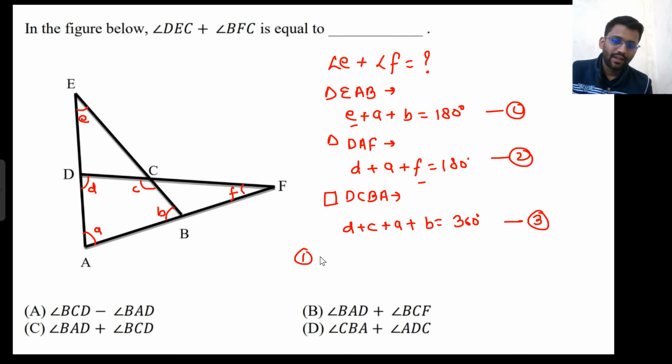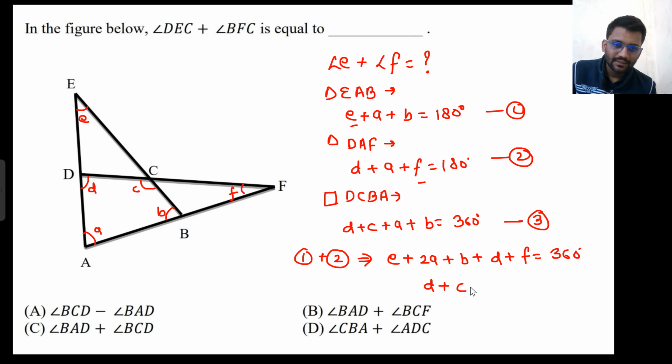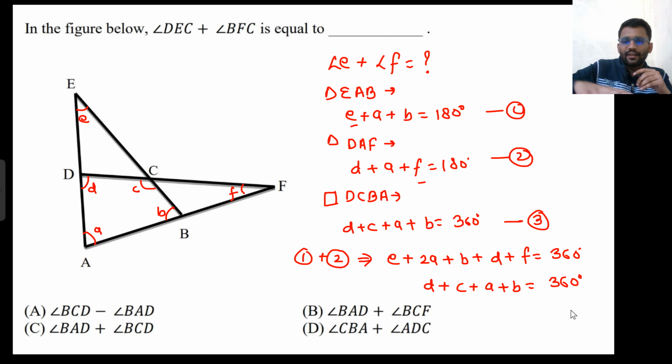Then you should add equations 1 and 2. E plus 2A plus B plus D plus F equals 360 degrees. And here I can see D plus C plus A plus B equals 360 degrees. Did I add correctly?